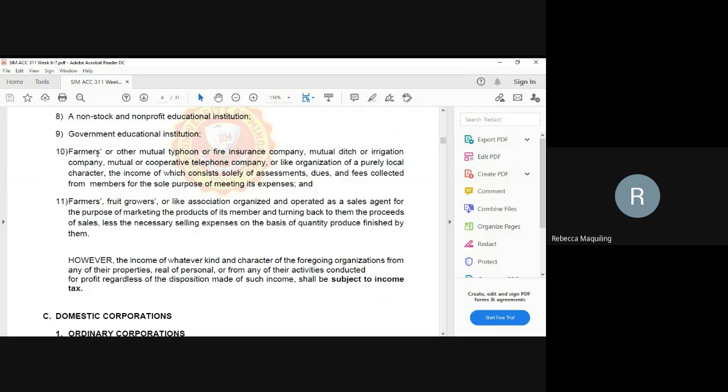So those are the 11 non-taxable corporations, organizations, or associations.